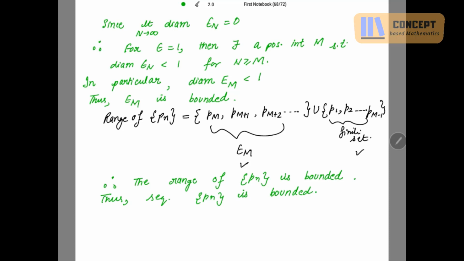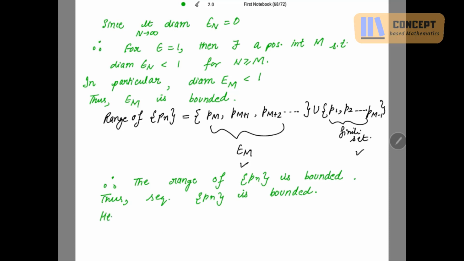Clear? Now, if the sequence is bounded, that means this sequence is contained in a closed and bounded subset of the metric space which we have been given, that is Rk. So let's say that closed and bounded subset be X, where this sequence is bounded. So since Pn is a bounded sequence, it must be contained in a closed and bounded subset of Rk.